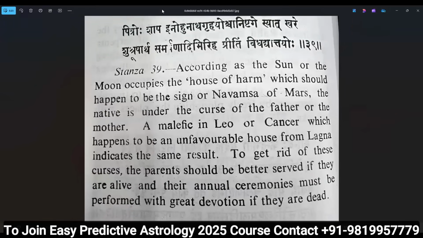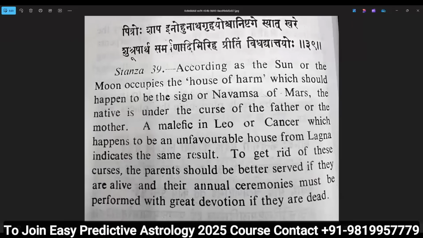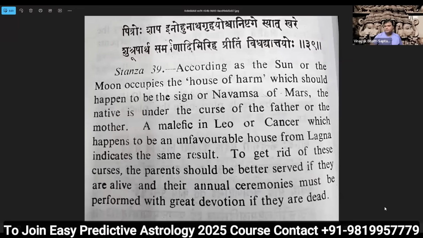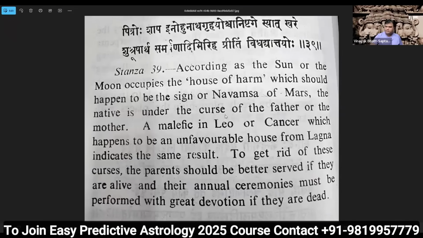Sir, so if someone has Cancer Lagna and Taurus is the Badhaka, then in the Navamsha if the Moon is going into Taurus, then this will apply. Repeat one more time. Someone has Cancer Lagna. Okay, Cancer Lagna, so Taurus will be the Badhaka. And in the Navamsha if the Moon is going into the Taurus sign, so that is connected to the Badhaka, no?